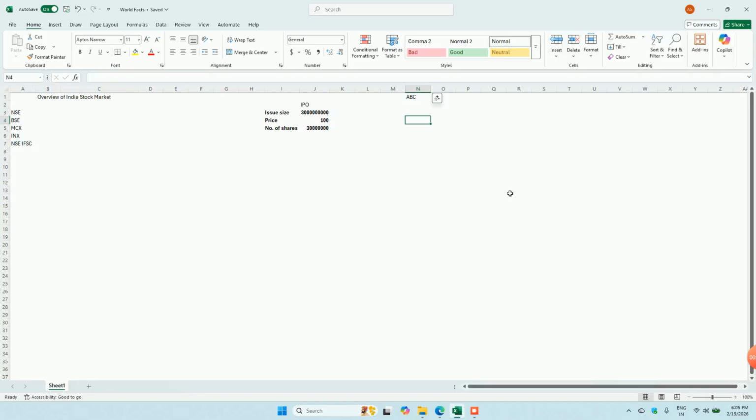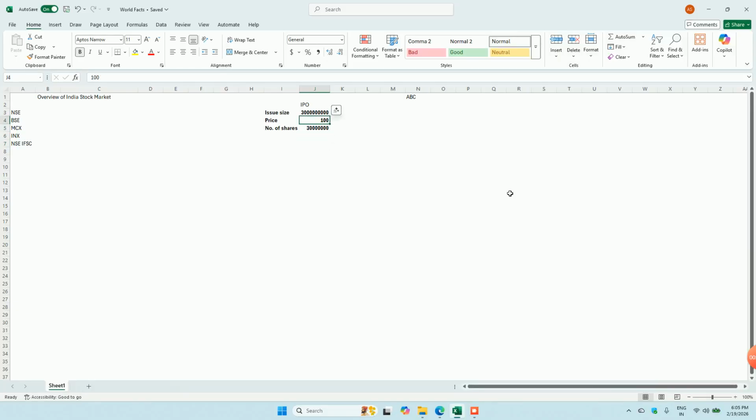So let's say this company wants 300 crore rupees, and the price they want at the time of IPO is 100 rupees, and the total number of shares gets floated accordingly. Now there will be multiple options, and we will talk about only the first option.